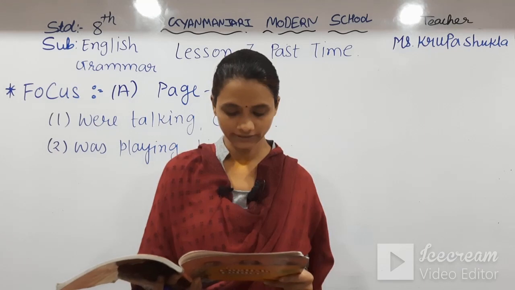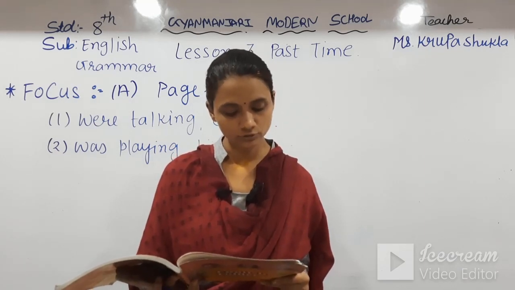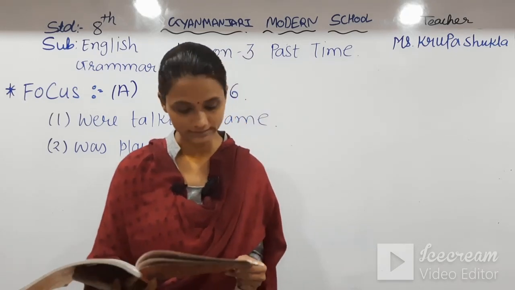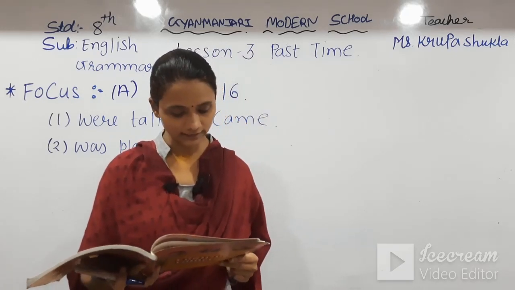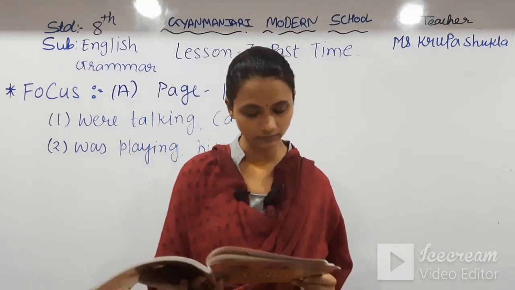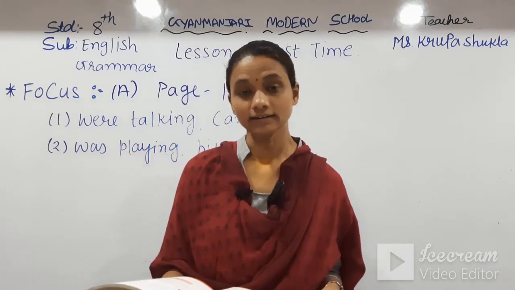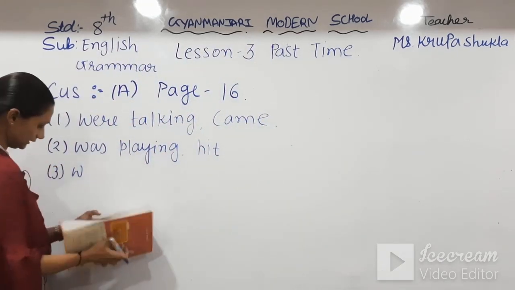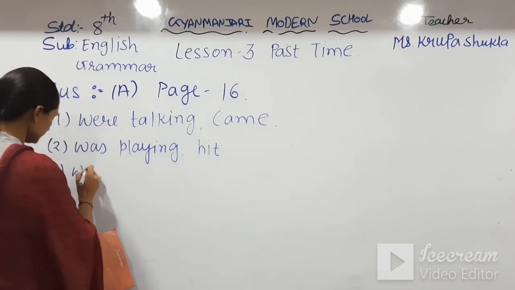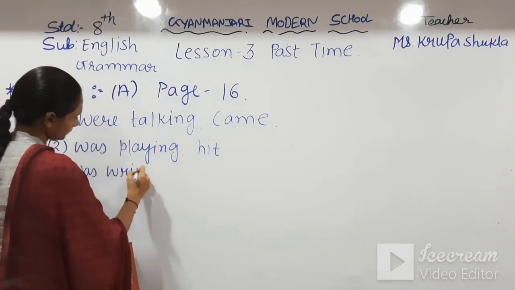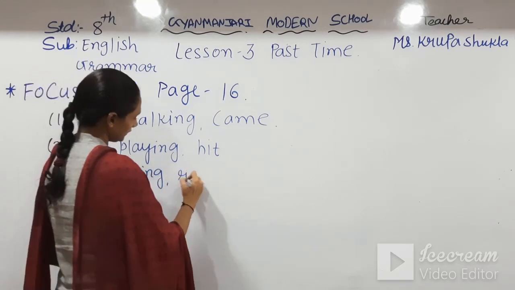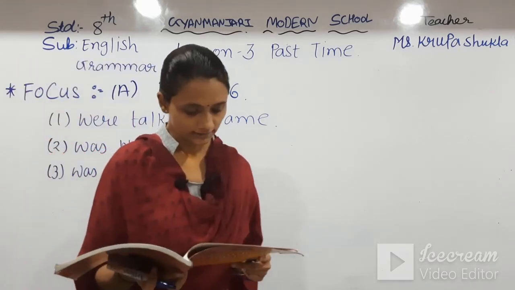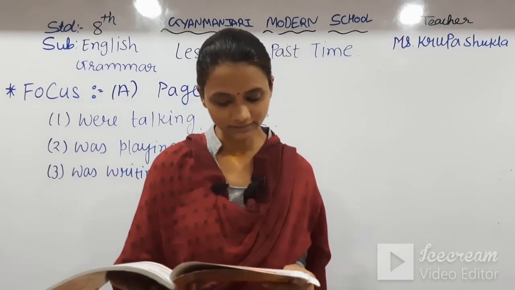Number 3 is he blank an email when the bell blank. Again we have two blanks. We will use past continuous first, and secondly simple past. So he was writing an email when the bell rang. Rang is the past form of ring. So number 3 is he was writing and rang.